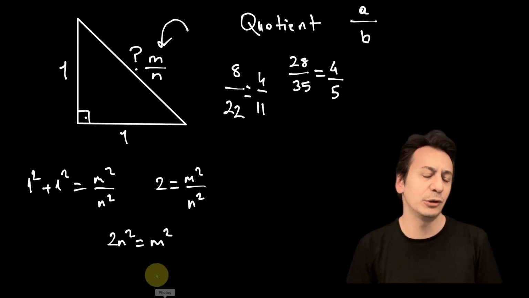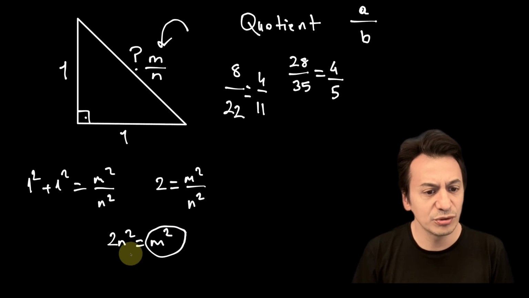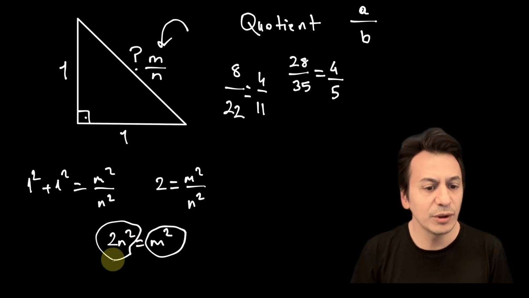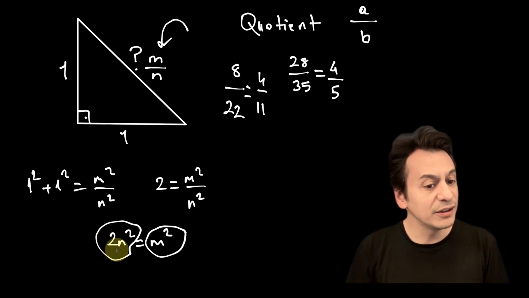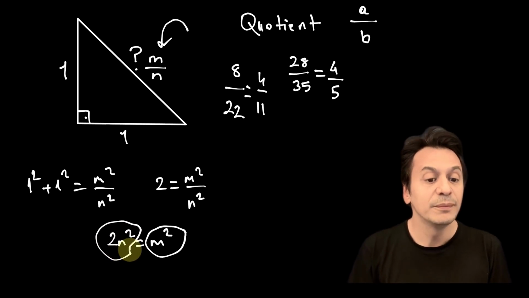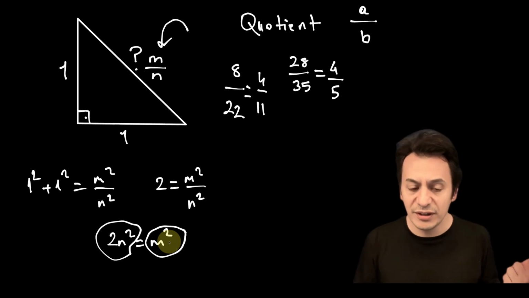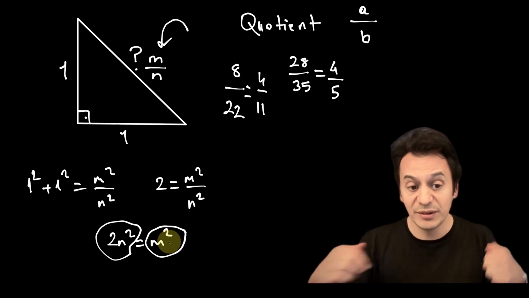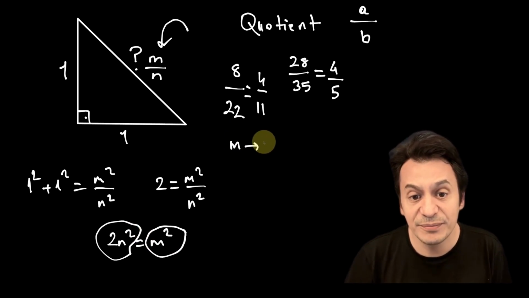Now, at this point, I need to consider something. Here, m squared is equal to 2n squared. Now, what can I say about 2n squared? Since the number here has 2 as a factor, it is definitely an even number. So m squared is an even number. For the square of a number to be even, the number itself must also be even. So I can draw a conclusion from this. That means m is even.